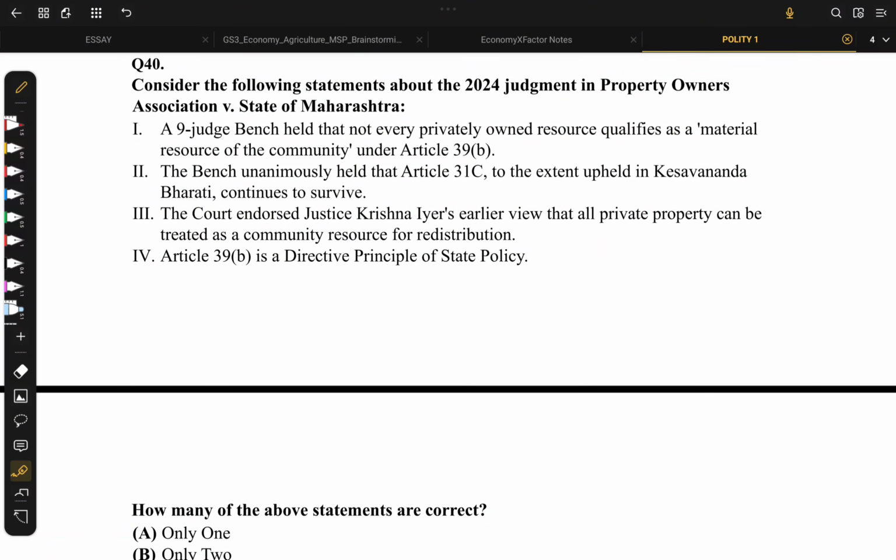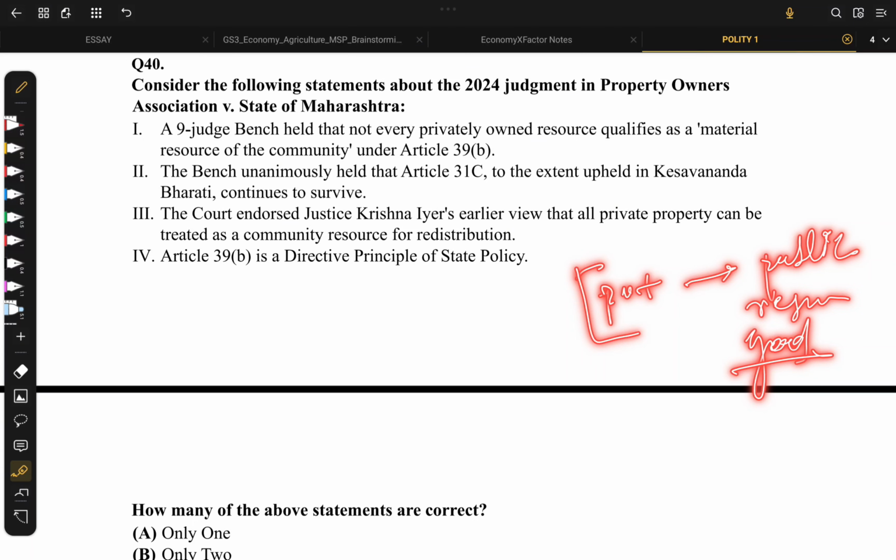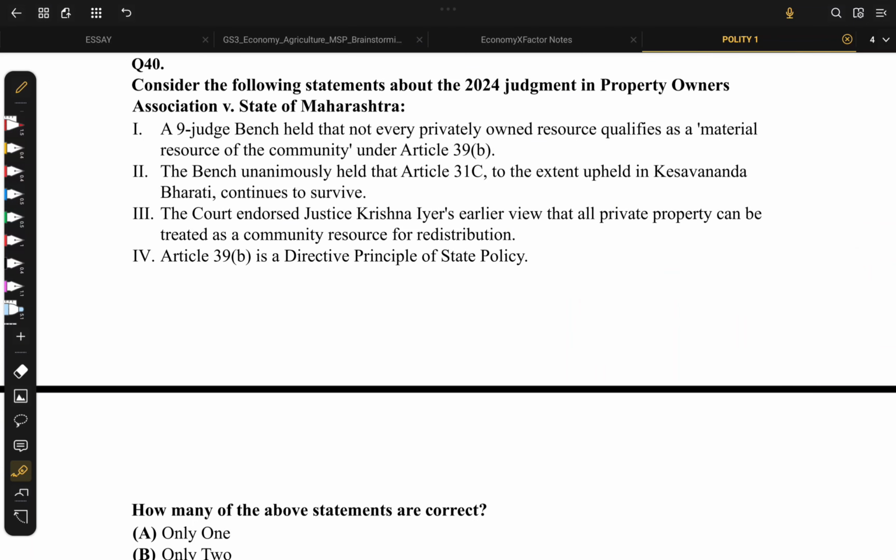Next, let's move on to question number 40. Consider the following statements about 2024 judgment on Property Owners Association versus State of Maharashtra. This is one of the important case where the Supreme Court judged or heard the case. It is basically related to considering private property as public resource for the larger public good. So it's the basic context of the case. Now let's read the option.